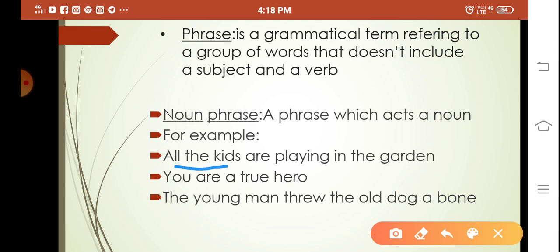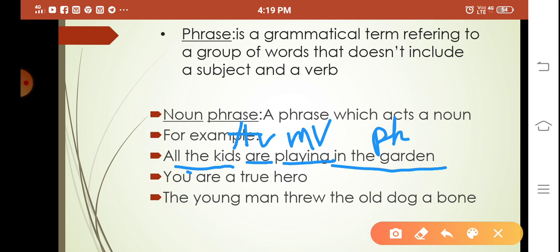All the kids are playing in the garden. See, here "are" is a helping verb, and "playing" is a main verb. When I explain the verb topic, you will understand what the helping verb and main verb are. And "all the kids" is a phrase, and here it acts as a noun. So that is why it is a noun phrase.